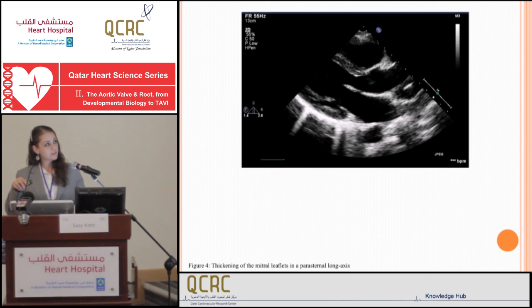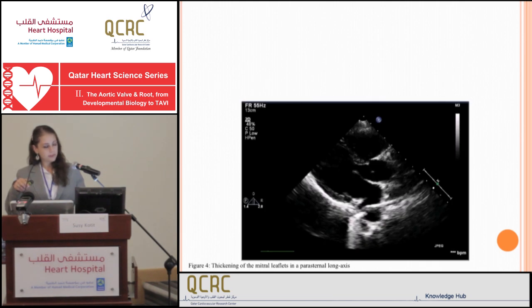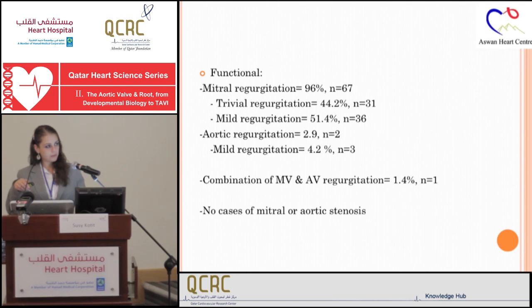As we can see, this is an echo where we see a thickened tip and the starting of a doming is still not very significant.